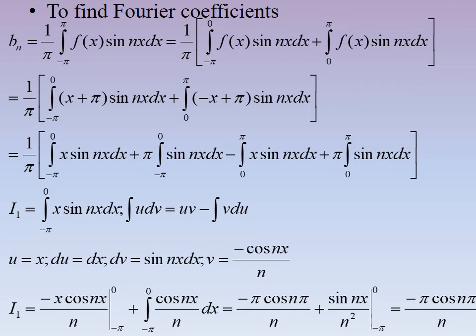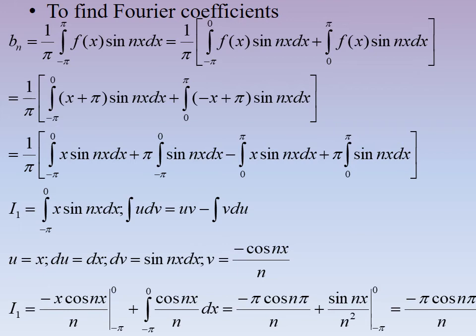I have to find bn. bn is equal to 1 by pi integral from minus pi to pi f of x sin nx dx. Here also we are splitting the integral and substituting the value of f of x. And then here I have taken I1 is equal to integral minus pi to 0 x sin nx dx. It's also of the form integral u dv, and u is x and dv is sin nx dx. So du is dx and v is minus cos nx by n.